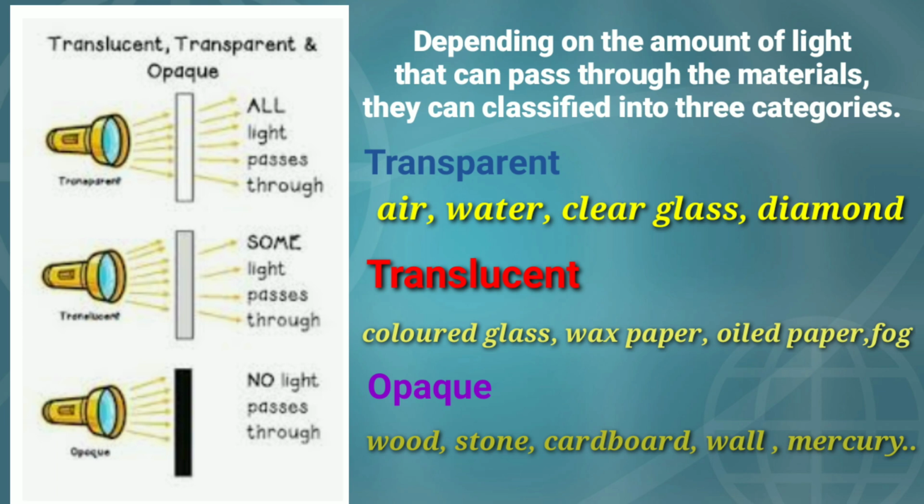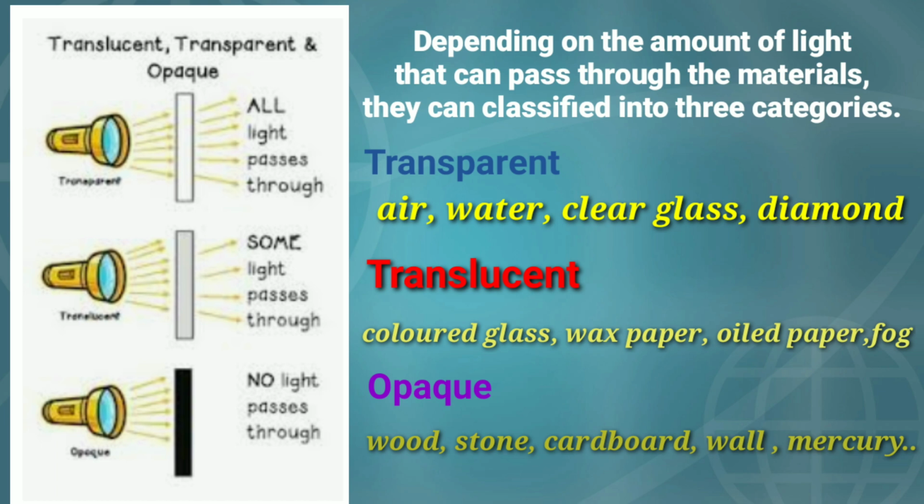We can see through translucent material, but the things are not as clearly seen as compared to transparent material. For example, colored glass, butter paper, wax paper, oiled paper, fog, these are translucent materials.